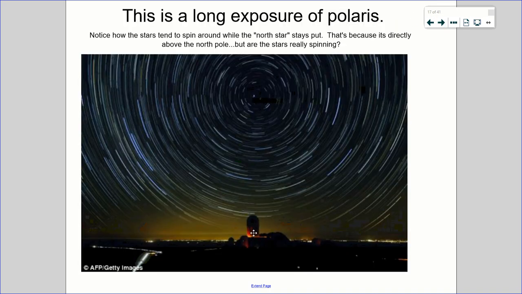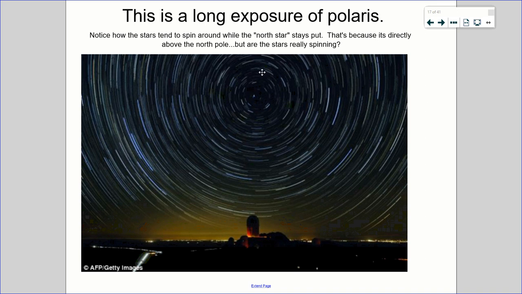So if we were looking north, which is what our vantage point is right now, if we were to open the shutter on a camera and have a long exposure, we would see stars looking like they're spinning around. And they'd all be circling the center point here, the North Star. And that's kind of how you would orient yourself. This is going to be a fixed object in the sky, this North Star. That's not going to move whatsoever. It's always there, and the stars are kind of spinning around it because that's what the globe is doing.